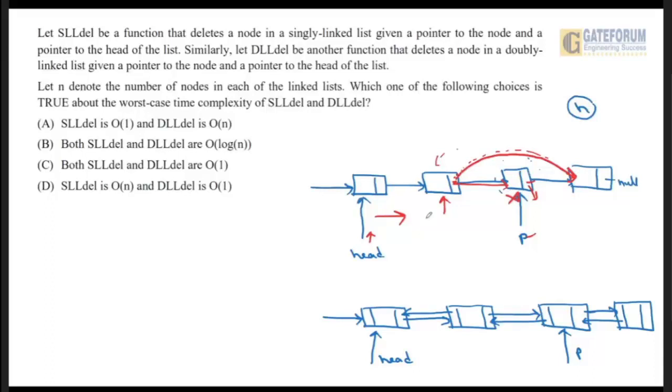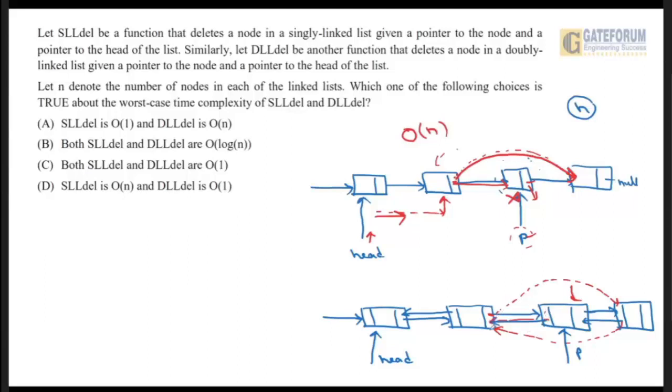But if you see, we are moving from the head to the node just previous to the node that we have to delete. So it means in the singly linked list, it will take order of n time. But what about the doubly linked list? Suppose we have to delete this node. It means the previous node will start pointing to the next node, and the next node will start pointing back to the previous node. In a doubly linked list, we can directly get the address of the previous node because this node is pointing to the previous node.